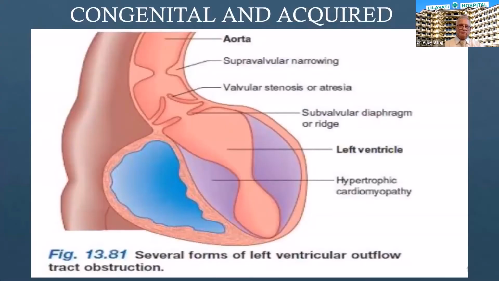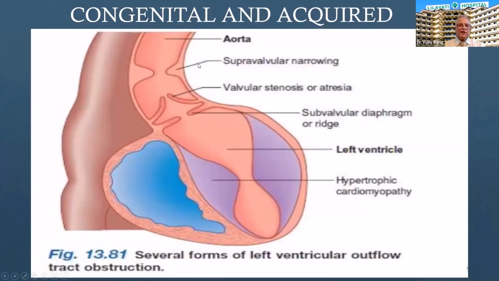And coming to the LVOT obstruction, it can occur at 3 levels: supravalvular, valvular, and subvalvular. I'm going to cover today in my talk the valvular level aortic stenosis. The subvalvular and supravalvular are congenital. Subvalvular is again divided into the hyperdynamic cardiomyopathy, which is HOCM that we know, and then there could be a fixed bridge below the aortic valve as a diaphragm or ridge.